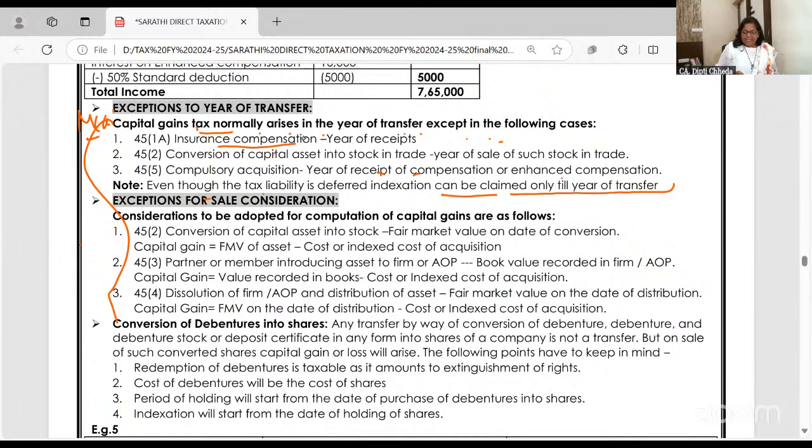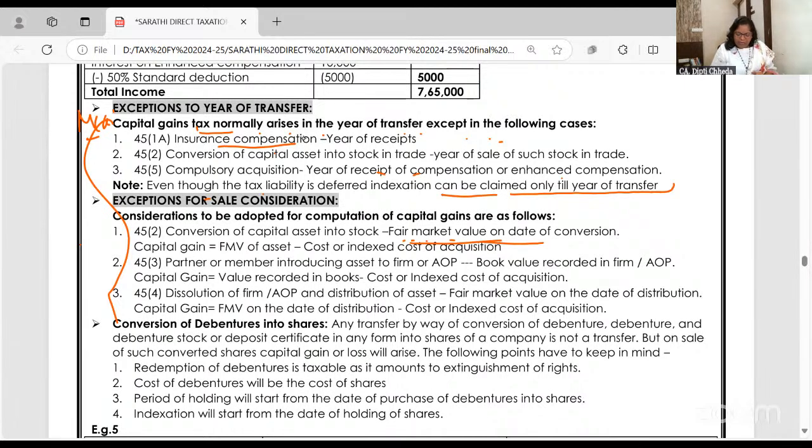Exception for sale consideration. Generally the sale value is given, but whenever a capital asset is converted into stock in trade, what's the sale value? Fair market value as on the date of conversion.